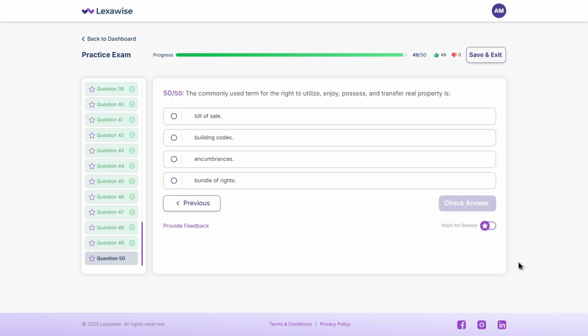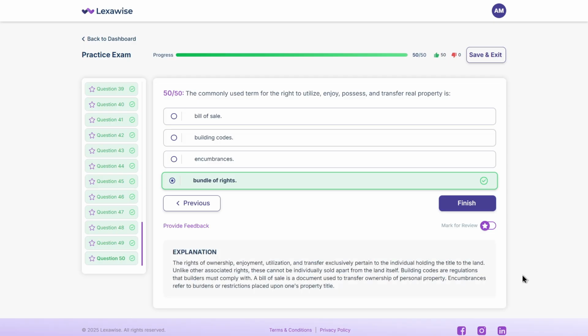The commonly used term for the right to utilize, enjoy, possess, and transfer real property is A. Bill of sale. B. Building codes. C. Encumbrances. D. Bundle of rights. What do you think? Choice D. Bundle of rights is the correct answer. These rights are commonly known as the bundle of rights.